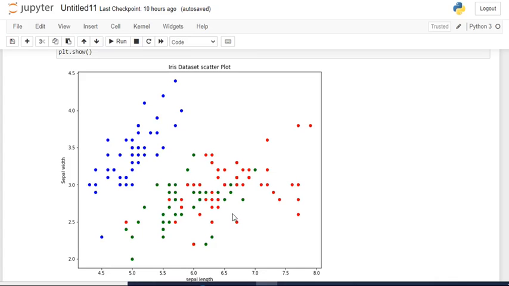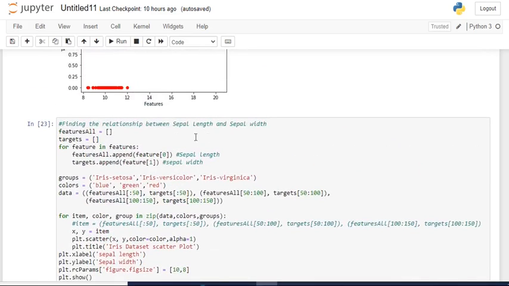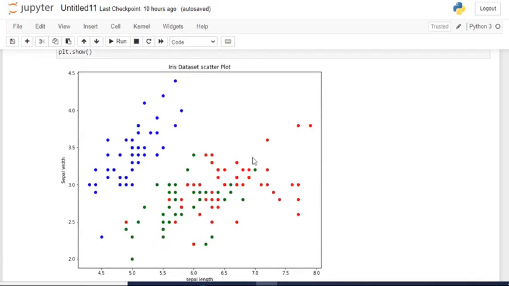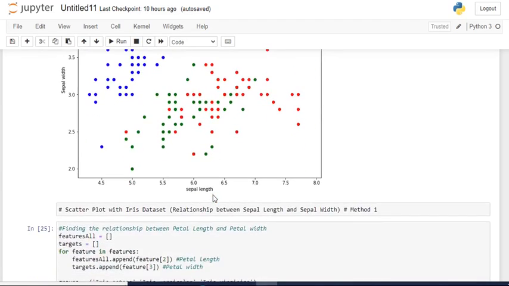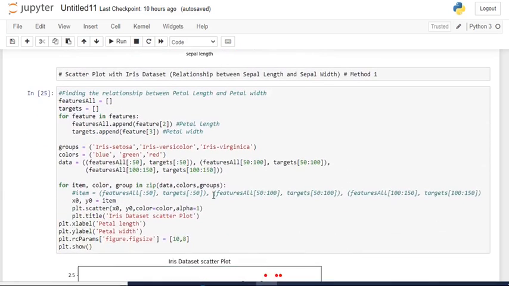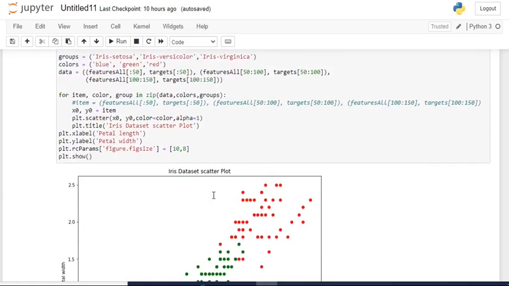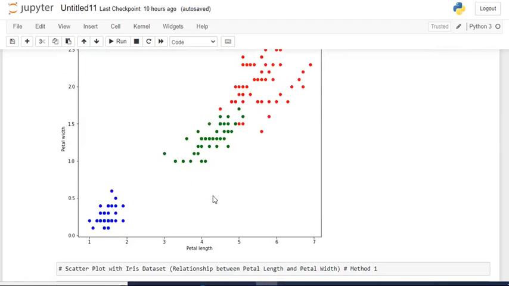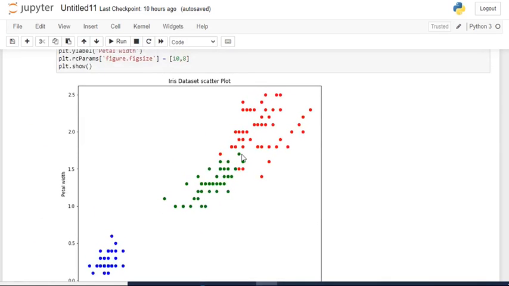In the 3D diagram also we came to know that there is a mix up of data points at the boundary point. Here in this case also we are establishing the relationship between the sepal length and sepal width, and there is a mix up of points we can see here. And the relationship between the petal length and petal width, here also there is a mix up of data points.